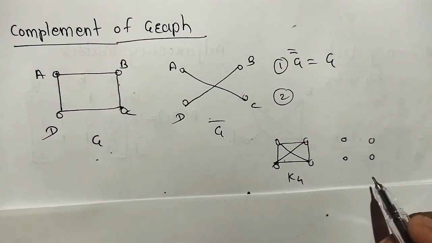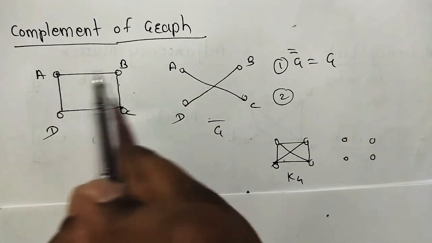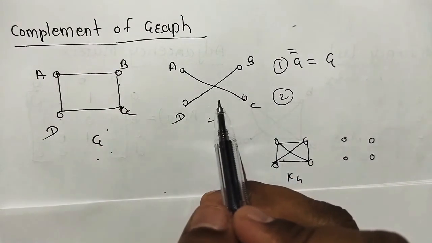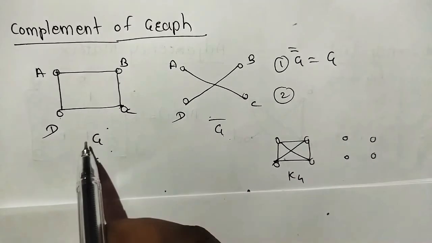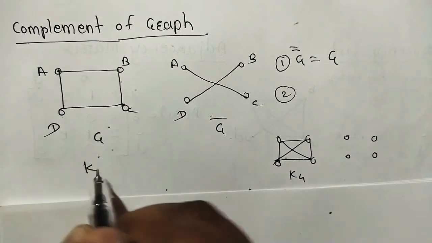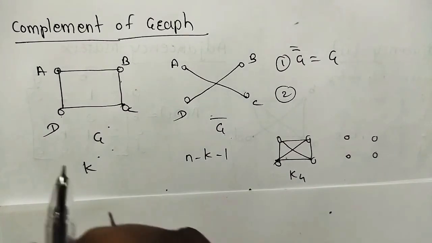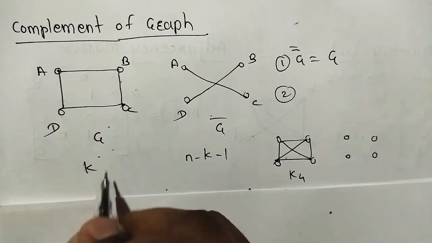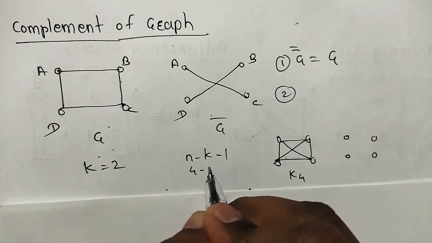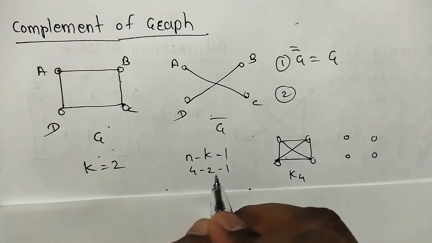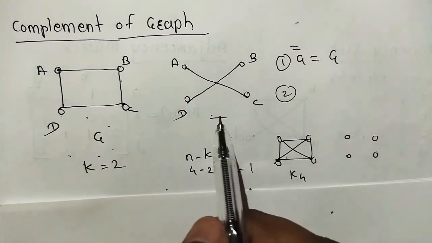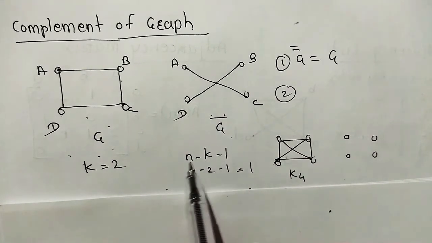Now, the complement of a regular graph is regular. This is a 2 regular graph. If we take the complement of this graph, it is 1 regular. Means, if G is K regular, then G complement is N minus K minus 1 regular. Here the number of vertices is 4 and G is 2 regular, so G complement is 4 minus 2 minus 1, which is 1 regular. So for regularity, if it is K regular, the complement is N minus K minus 1 regular.